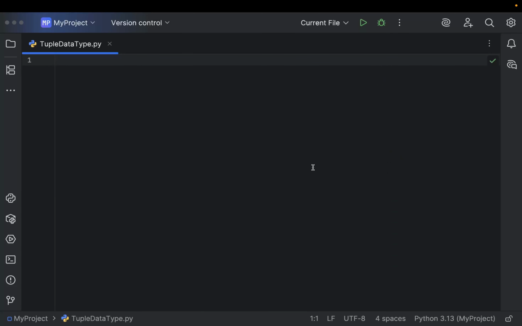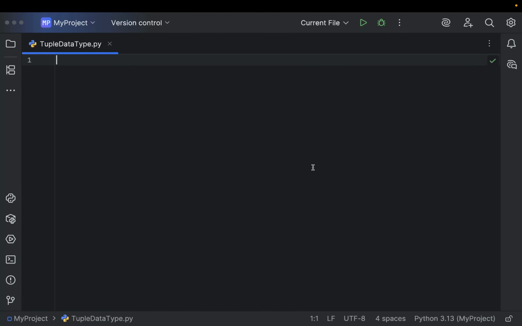Now we have learned about lists before. Tuples may look similar at first, but they behave quite differently. Let's learn exactly what tuples are, how they work, and why Python has them in the first place.